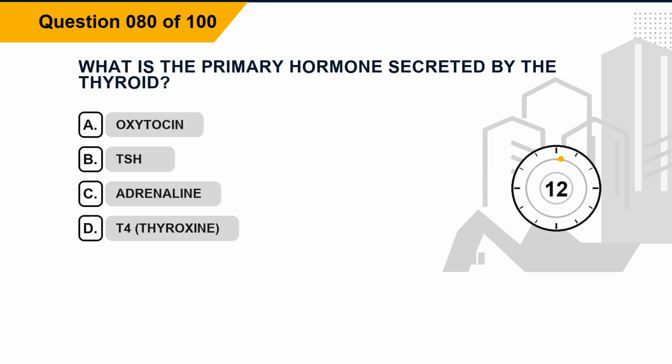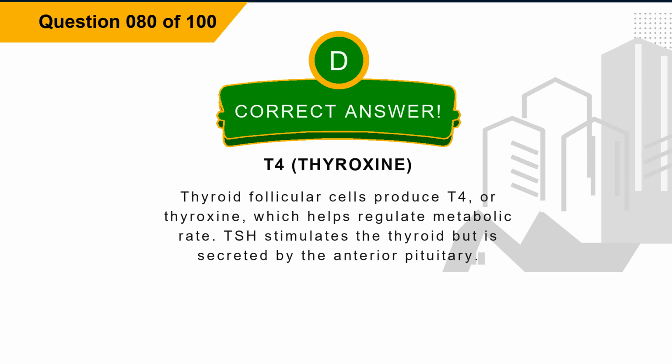Question 80. What is the primary hormone secreted by the thyroid? Option A, oxytocin. Option B, TSH. Option C, adrenaline. Option D, T4, thyroxine. The correct answer is option D, T4, thyroxine. Explanation. Thyroid follicular cells produce T4, or thyroxine, which helps regulate metabolic rate. TSH stimulates the thyroid but is secreted by the anterior pituitary.